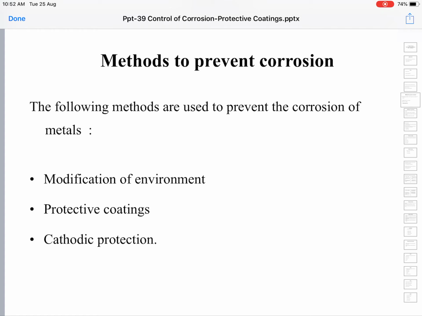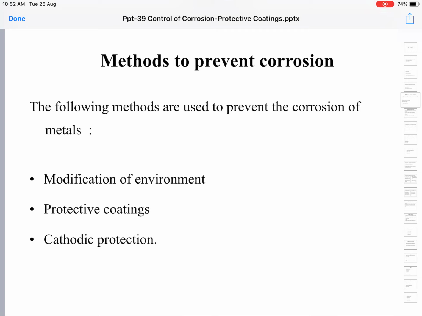Or if you cannot change the properties of the metal, if the metal has to be used as such, we can try to change the environment in the immediate vicinity of the metal.